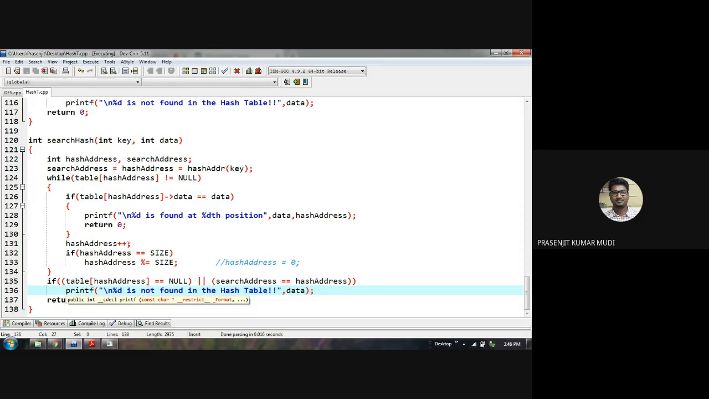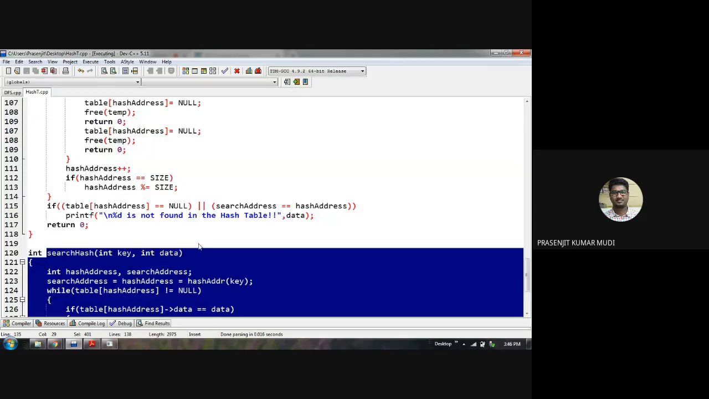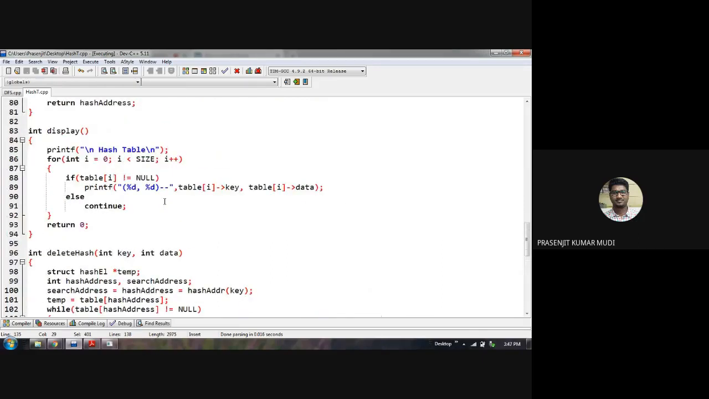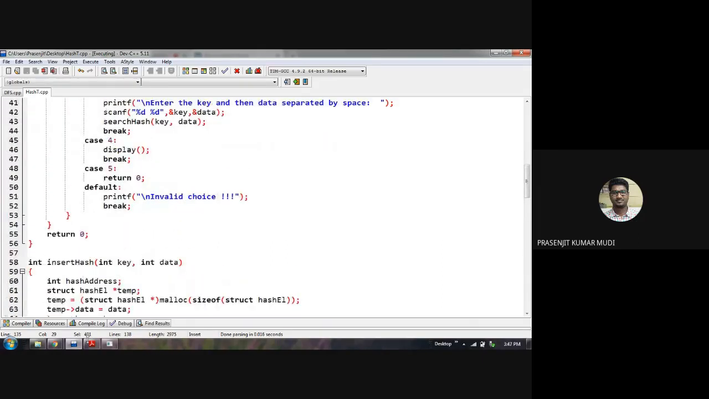So this is the searching code. If you understand this, deletion is the exact replica of searching with some one or two lines of modification. Okay, so this is all from my side.